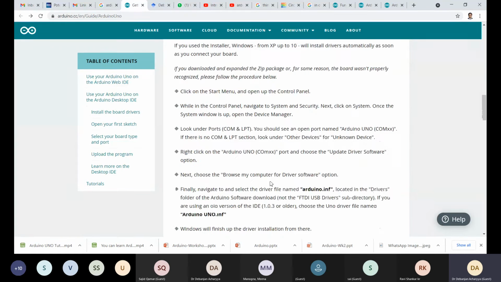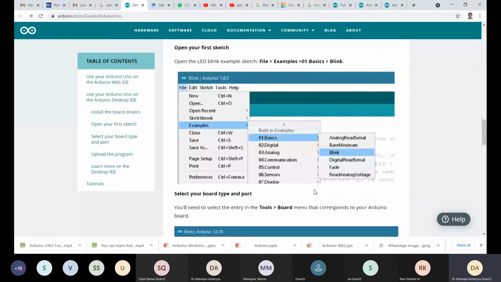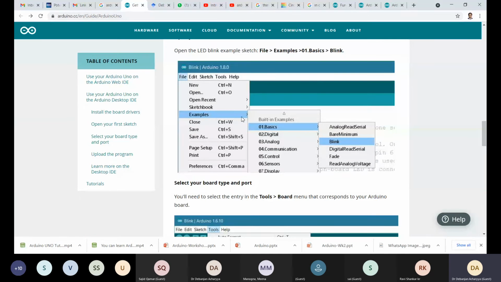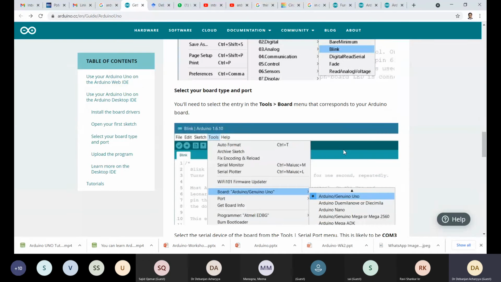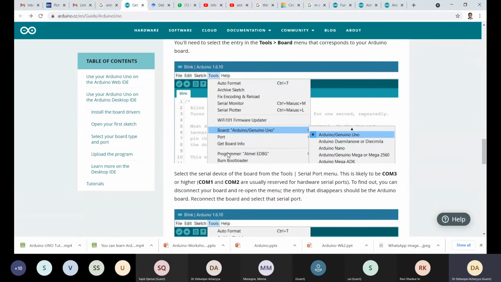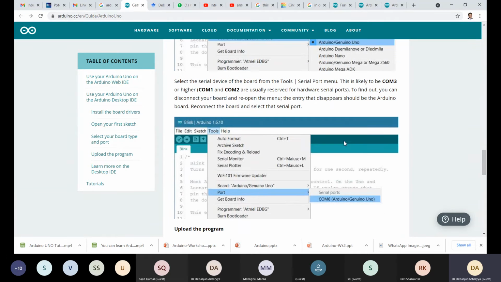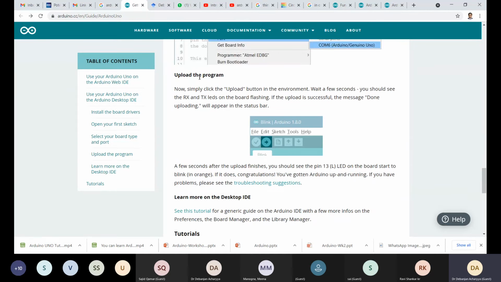So these are the simple things. And as I told you, there are several examples here. The basic examples are there, so you can just copy the code from it. I will tell you in the next class how to code it. So whatever the Arduino board is, the port is COM6. Here you can see this is COM6. It may be COM3, whatever it is. Now upload, all these details are given.